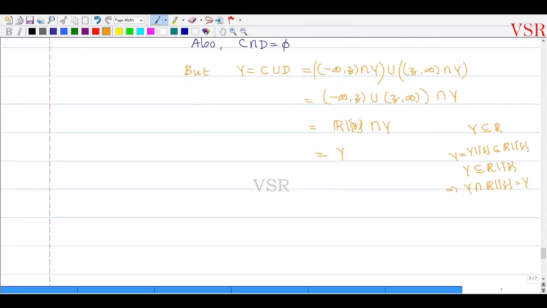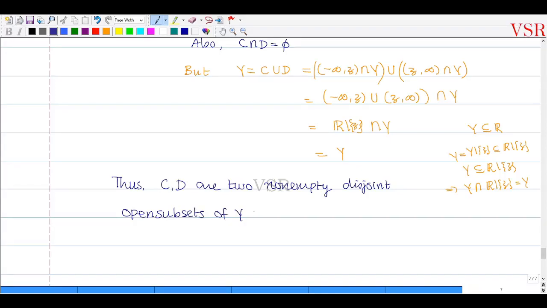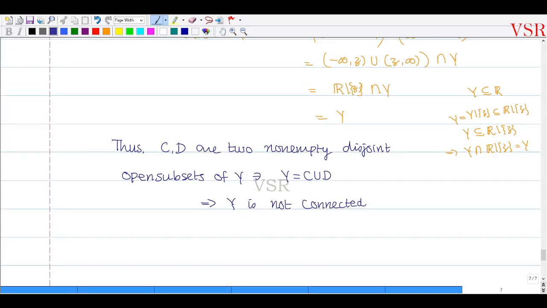What I have proved is, thus C comma D are two non-empty disjoint open subsets of Y such that Y is equal to C union D. So this implies that Y is not connected. So what I have said is, any space containing more than one point is not connected. Of course, singleton sets are all connected. We have given that in the previous theorem. You can include that here as well.